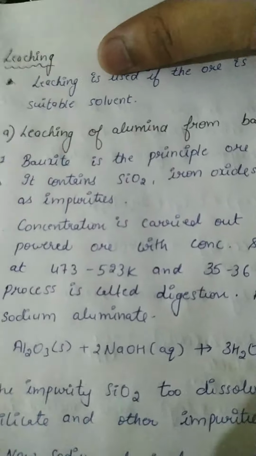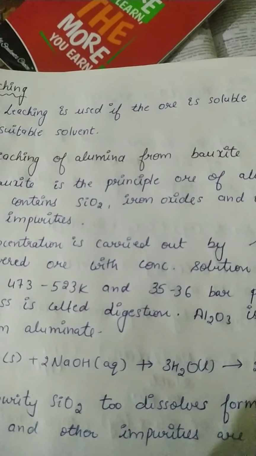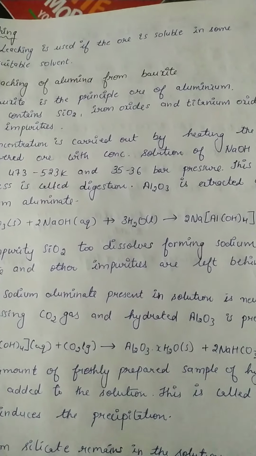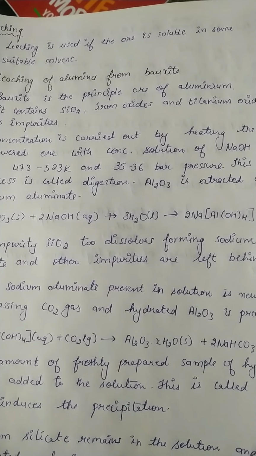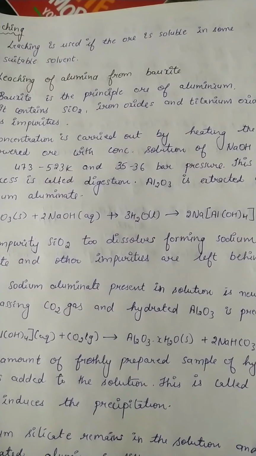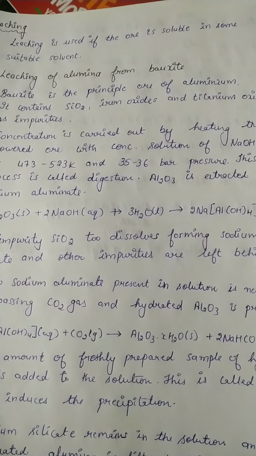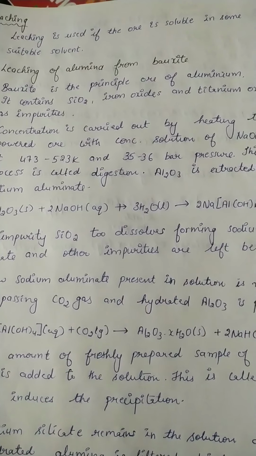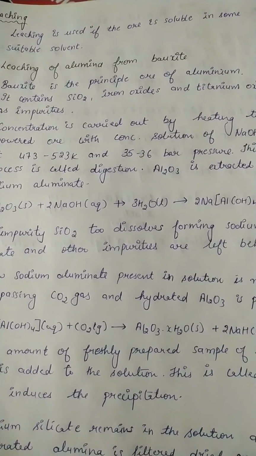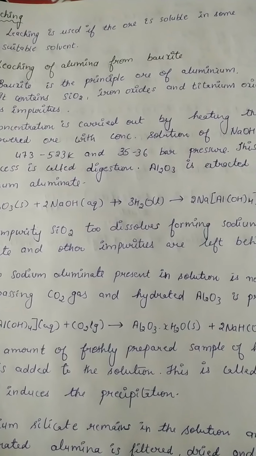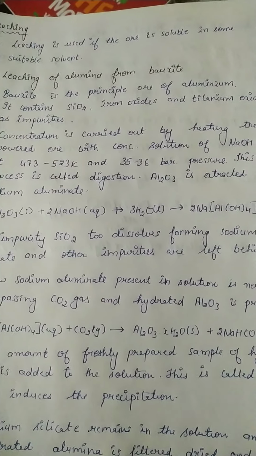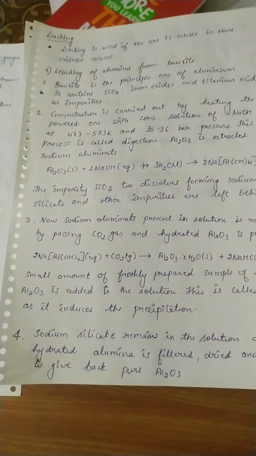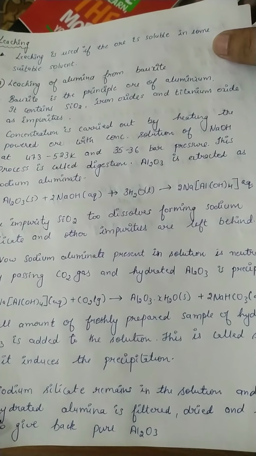Next is leaching. Leaching is a simple method for the concentration of the ore. This method is based on the solubility of the ore in some suitable solvent. First is leaching of aluminium from bauxite.